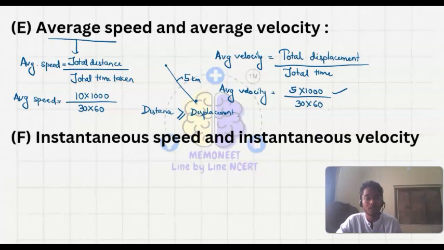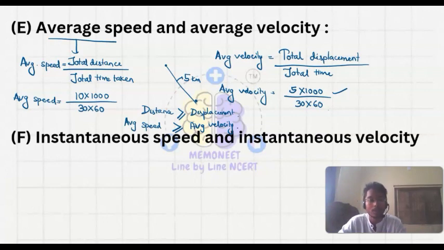So distance is always greater than or equal to displacement. Likewise, we will say the average speed is always greater than or equal to the average velocity. Then instantaneous speed and instantaneous velocity.